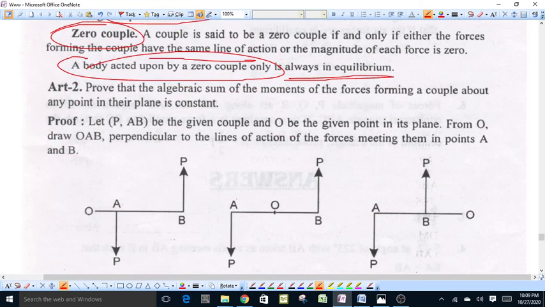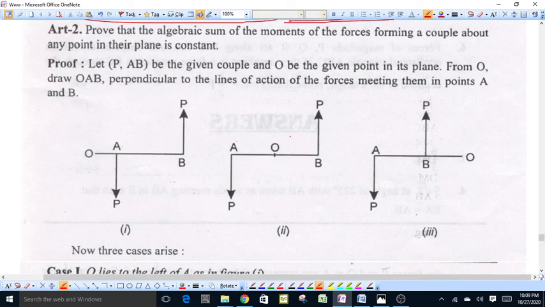Now we have to prove that the algebraic sum of moments of the forces forming a couple about any point in its plane is always constant. Suppose P, AB is the given couple and O is the given point in its plane. Then from O, draw OAB perpendicular to the lines of action of the forces, meeting them at the points A and B.